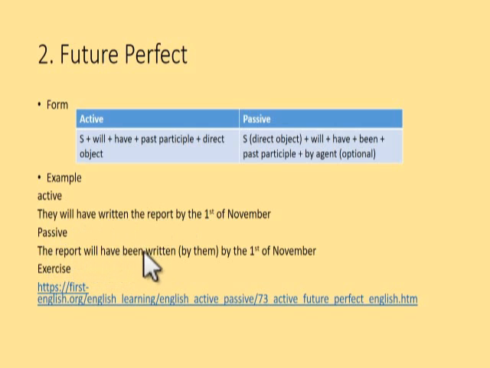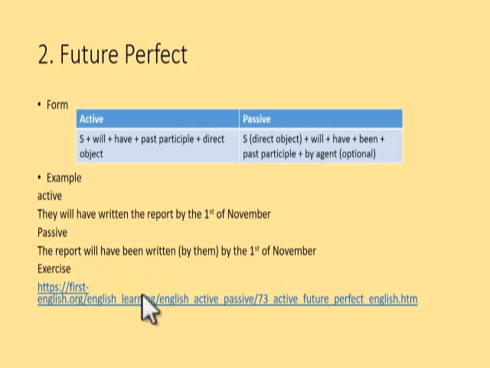Okay, look at this. We have been here. This is as to be. This one is still the same. Will have still the same. And then you put be to be. In this case, the to be is been and then past participle. Because this has already been written in past participle, you can only rewrite that. Okay. By them, this is optional, and then follow the adverb of time.